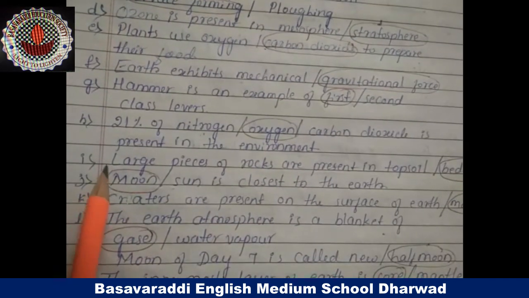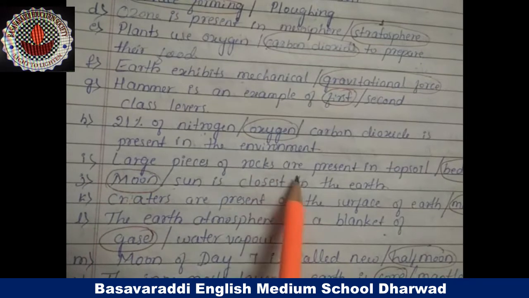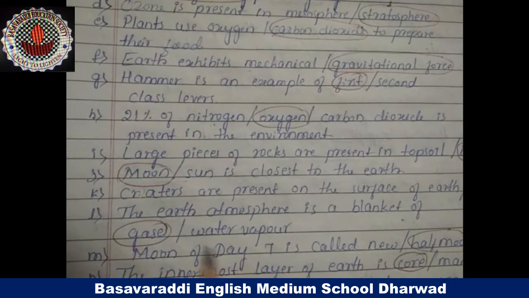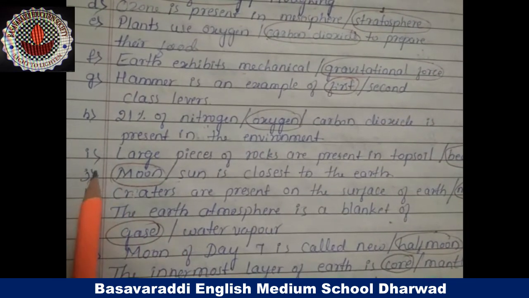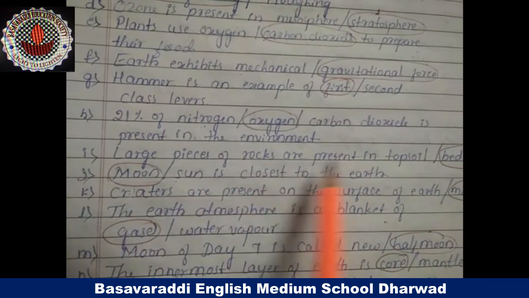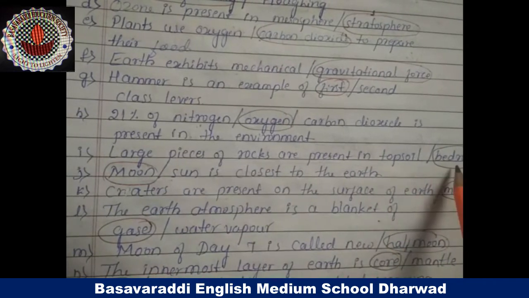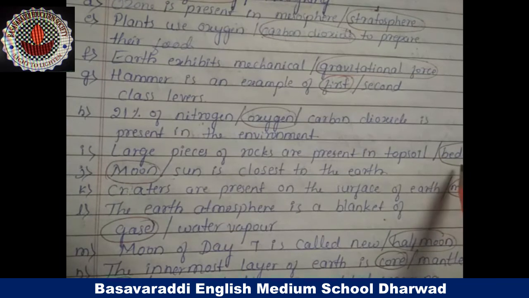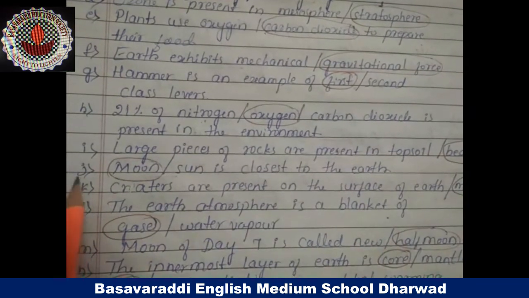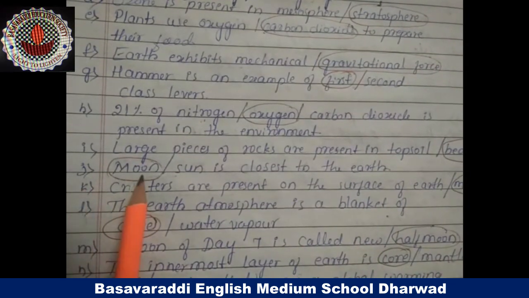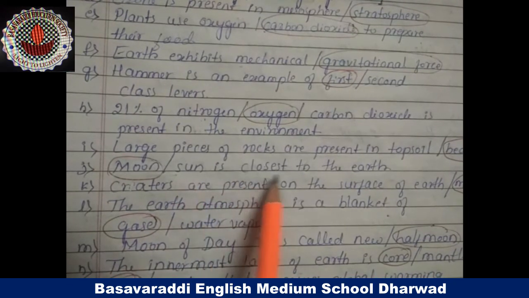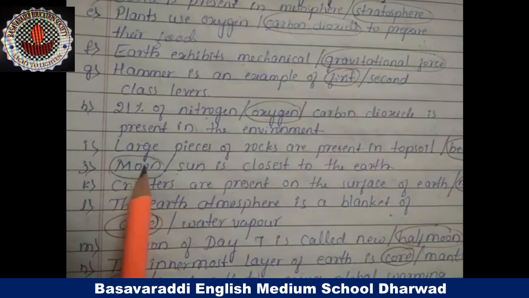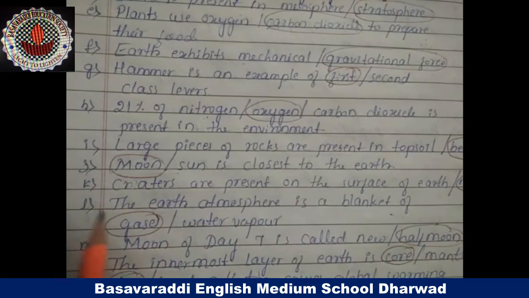Next I question. Large pieces of rocks are present in topsoil or bedrock. The correct answer is large pieces of rocks are present in bedrock. Next move to the J question. Moon or sun is closest to the earth. Which one is closest to the earth? Moon. Moon is closest to the earth.